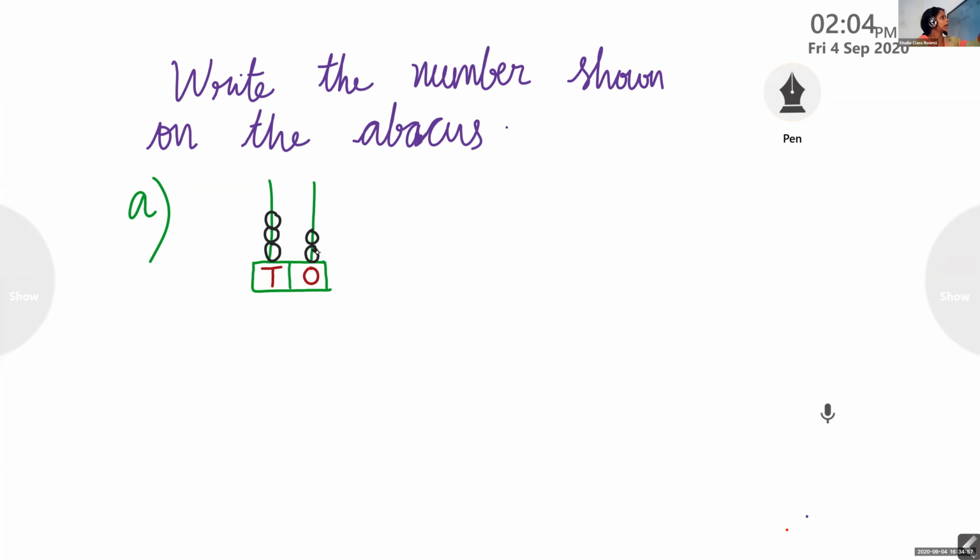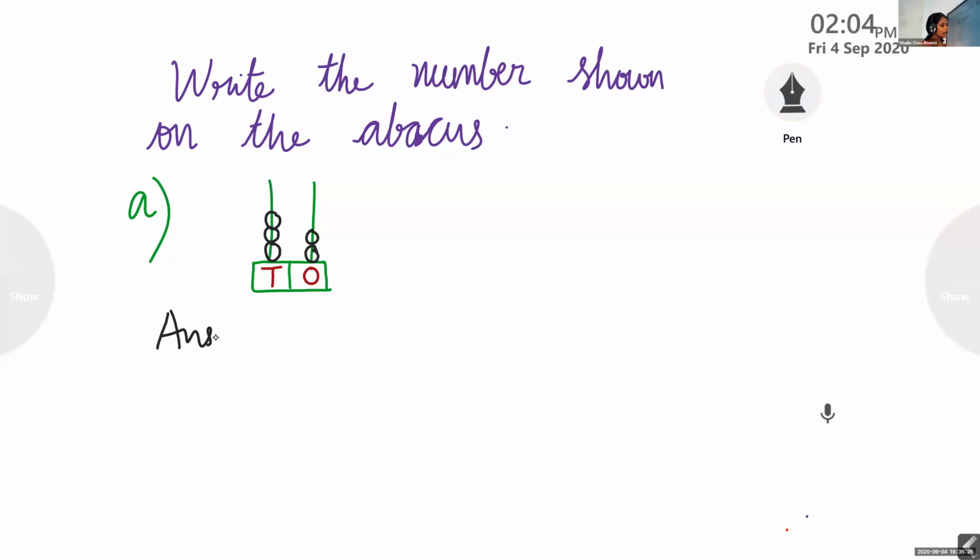Now try to find out the answer. What's the number shown on the abacus? Yes, very good. We have the answer. Find out how many beads are there in the places. When we look at the abacus, we can see 1, 2, 3. There are 3 tens. And 1, 2. There are 2 ones.